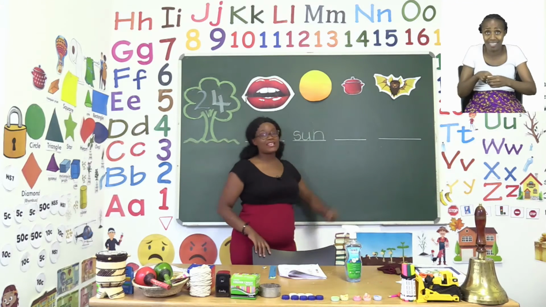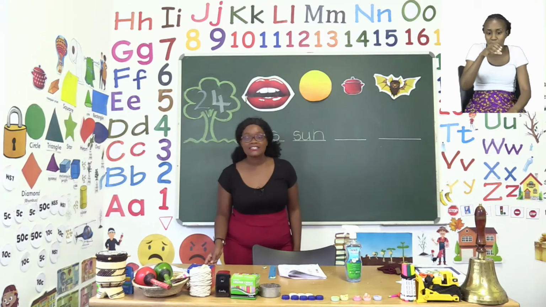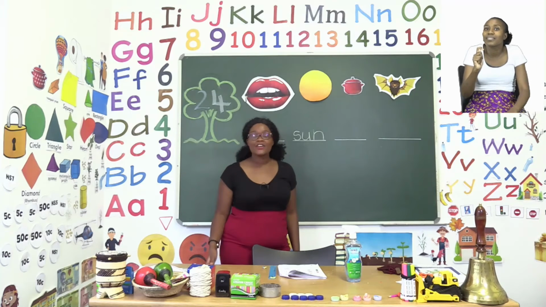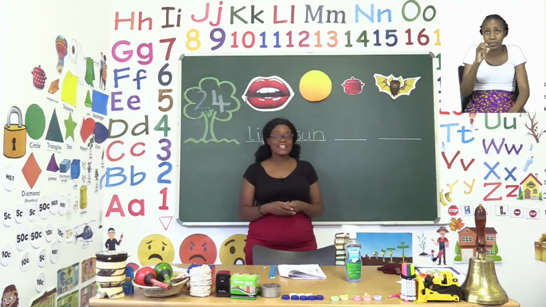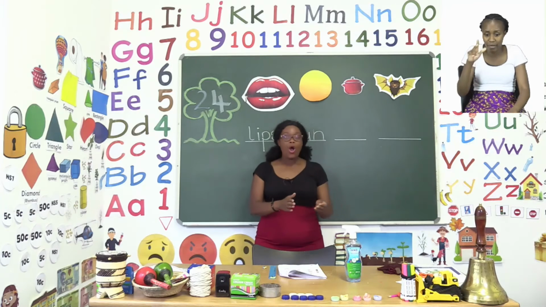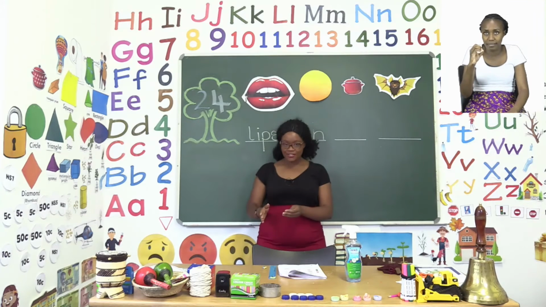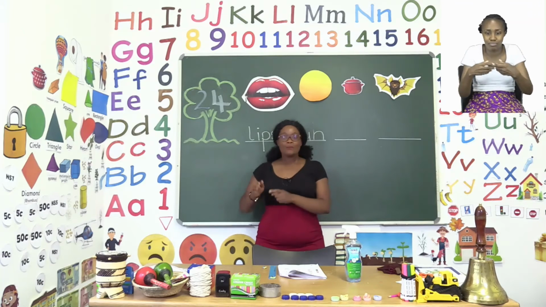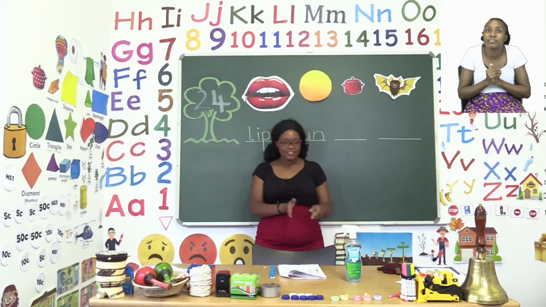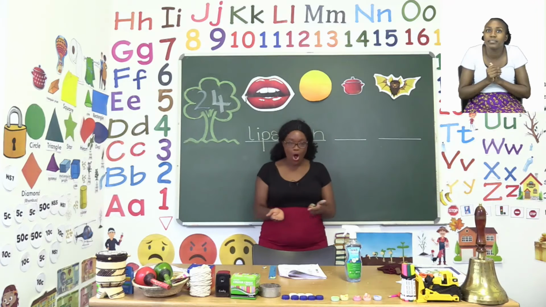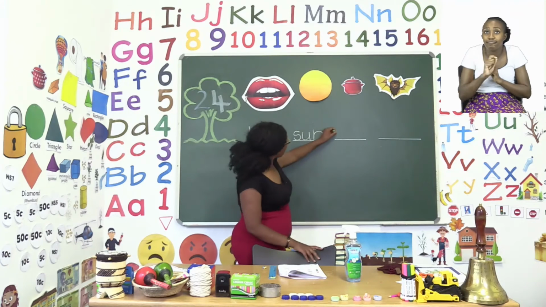This is called a pot. Pot. So let's sound it out together. P-O-T. Pot. Very good. P-O-T. Pot. So we're going to write it now.